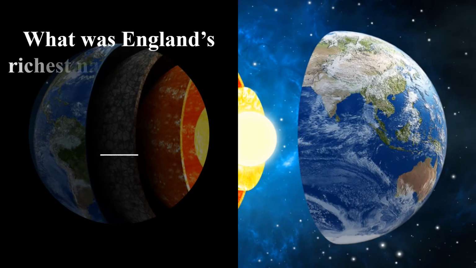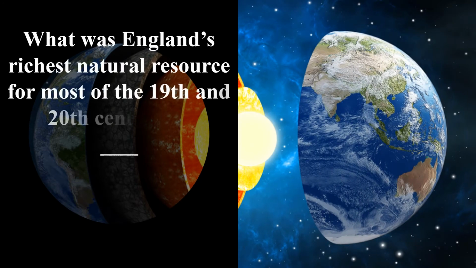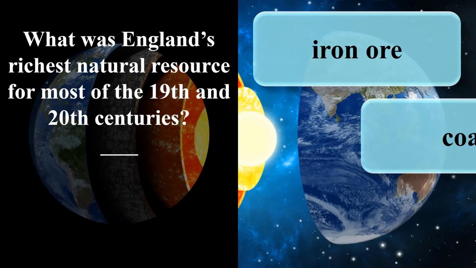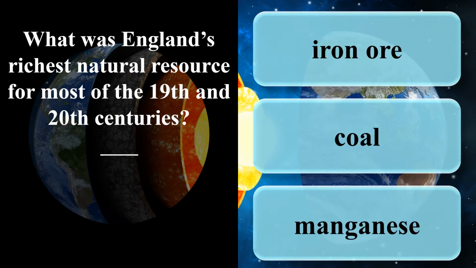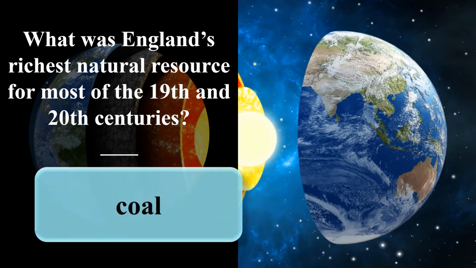What was England's richest natural resource for most of the 19th and 20th centuries? Iron ore. Coal. Manganese. Coal.